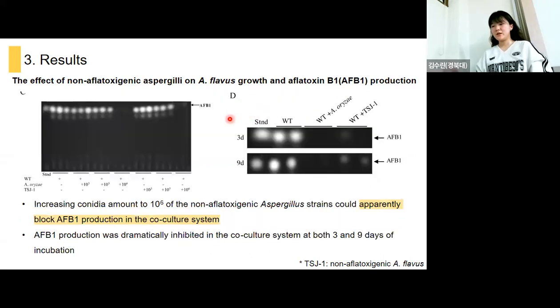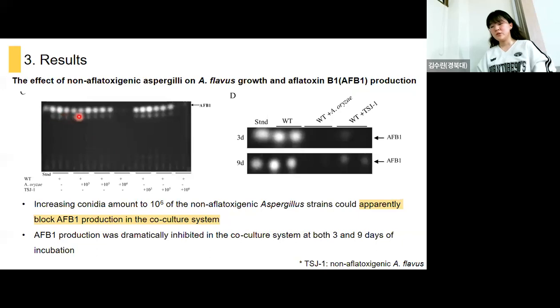Also, they wanted to know the effect of the co-culture system on aflatoxin B1 production. So they checked the aflatoxin production with increasing amounts of conidia. This is when co-cultured with oryzae, and this is when co-cultured with non-aflatoxigenic flavus.